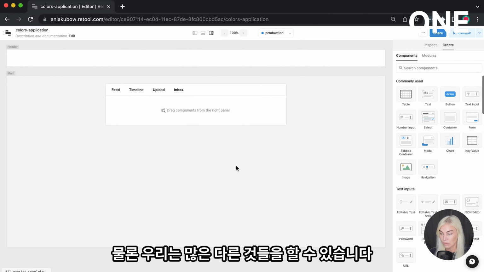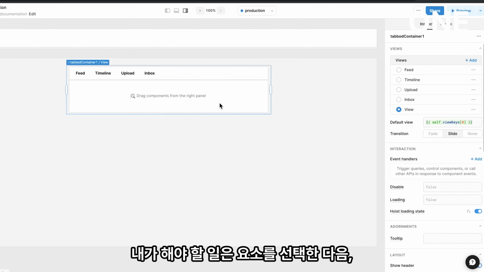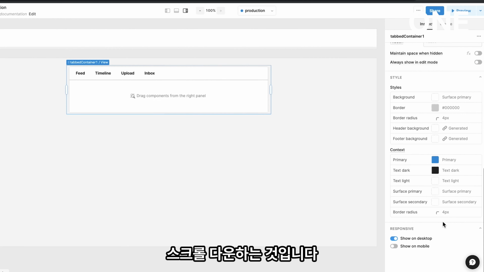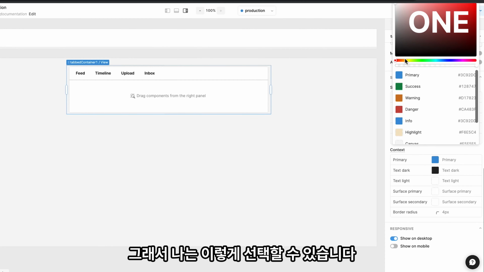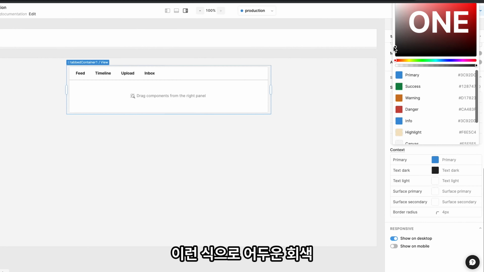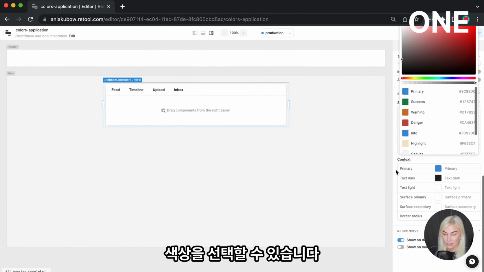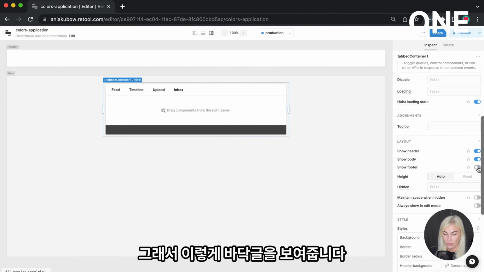We can, of course, do many, many other things. For example, if I want this to be at the bottom, all I have to do is select the element and then scroll down to all the other options that we have available. For example, I can choose to change the color of the footer. So I can choose to have this dark gray color, just like so. And of course, this means that we need to show the footer. So just show the footer like this.